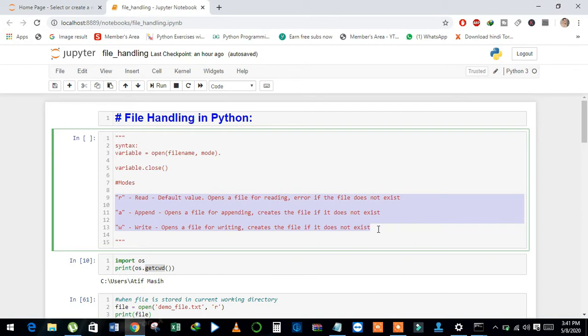And second is A, that is the append mode. Open a file for appending. Create the file if the file doesn't exist. And third is W, that is write. Open a file for writing. Create the file if it doesn't exist. With the help of the open method, we can create and open the file.